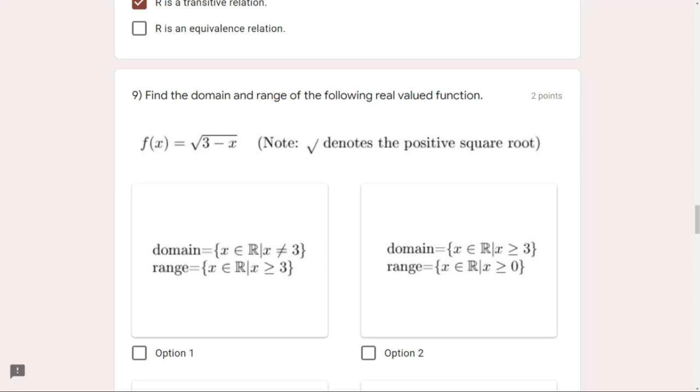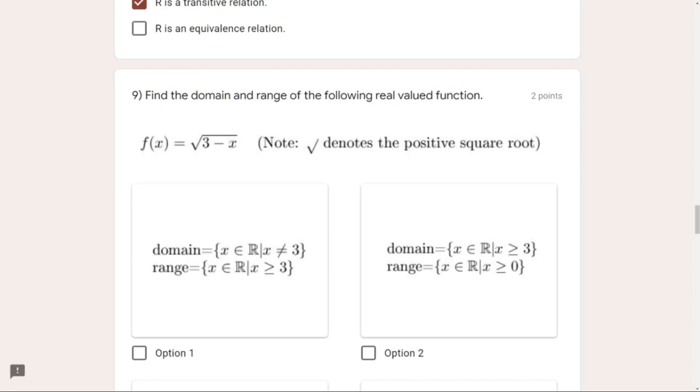Like if I say 3 minus 3 is 0, 3 minus 2 is 1, square root of 1 is 1, 3 minus 1 is 2, square root of 2 is square root of 2. Then we get 3 minus 0, which is 3, square root of 3. 3 minus minus 1 means 3 plus 1, which is 4, square root of 4 means 2, and so on. We just keep on continuing and we keep on getting larger numbers.